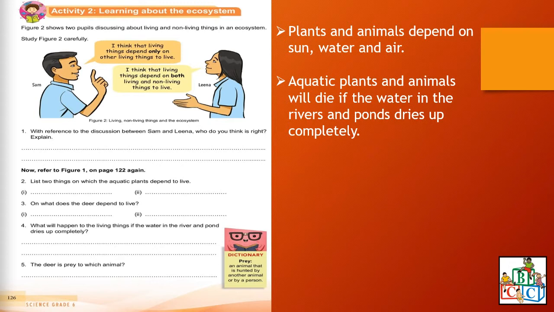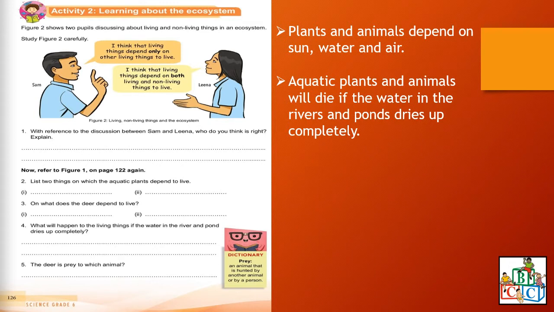What will happen to the living things if the water in the river and pond dries up completely? So the living things, the aquatic plants and animals, will of course die if the water in the rivers and ponds dries up completely.